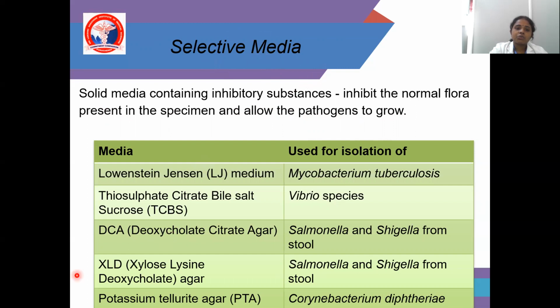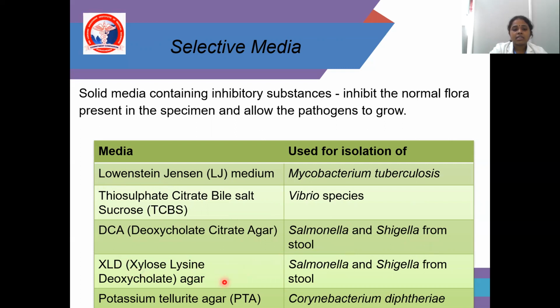So what are all the selective media? Here I showed Lowenstein-Jensen media, mainly used for isolation of Mycobacterium tuberculosis, and thiosulfate citrate bile salt sucrose, that is TCBS, for Vibrio species. DCA, deoxycholate citrate agar, is used for Salmonella and Shigella from stool.